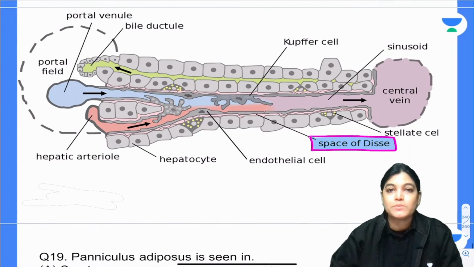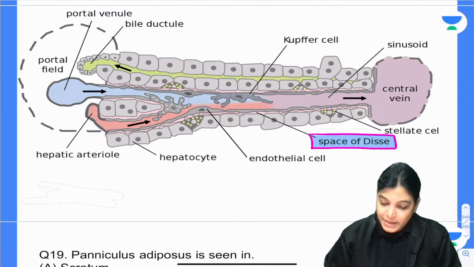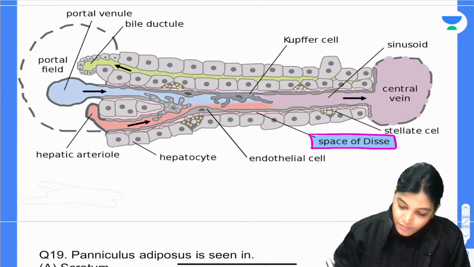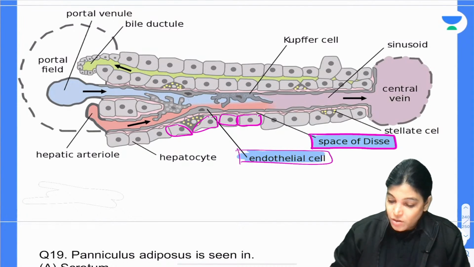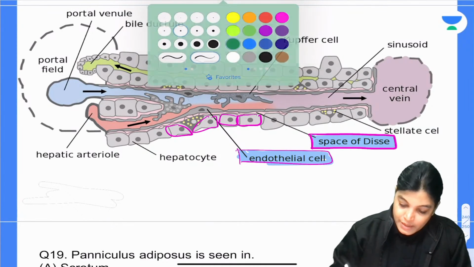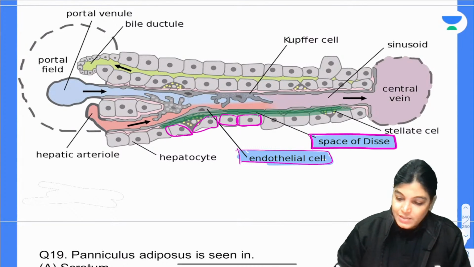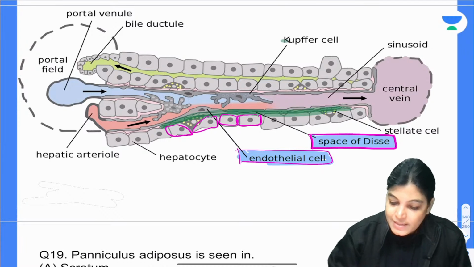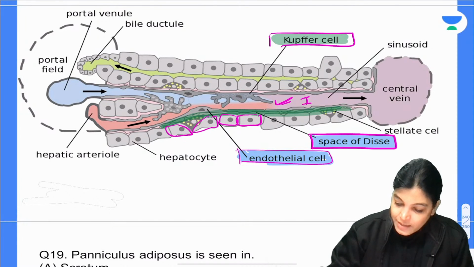This space is exactly located in between hepatic cells and sinusoids. So here you can see these are all hepatic cells, and here we can see the endothelial cells of the sinusoids. So exactly in between these two, this space which you are seeing is the space of Disse. So this space between the hepatocytes and sinusoids is the space of Disse, and inside the endothelium, you can see inside the sinusoid.